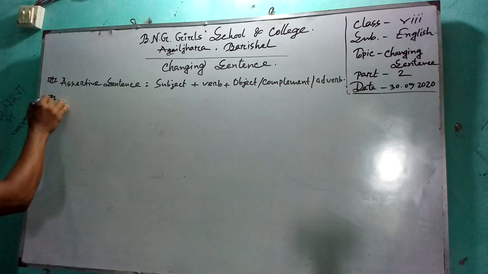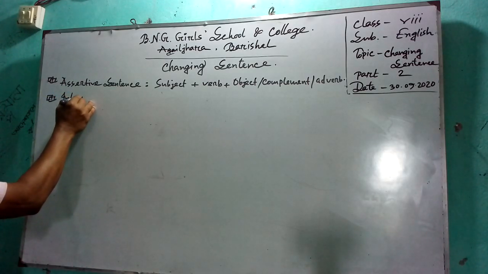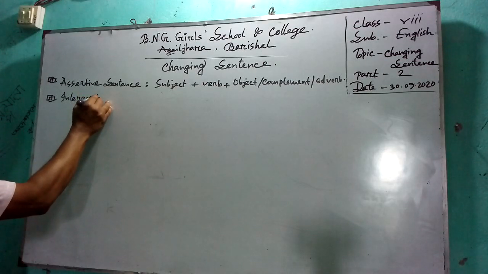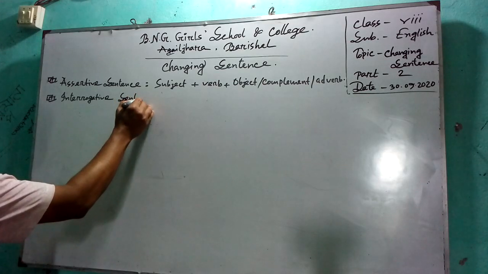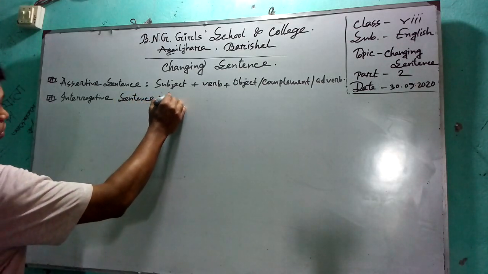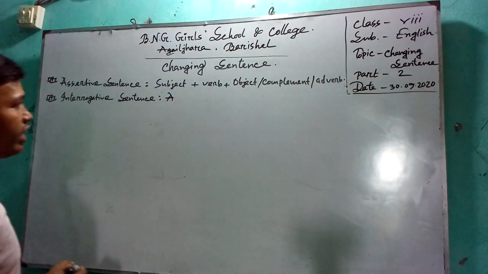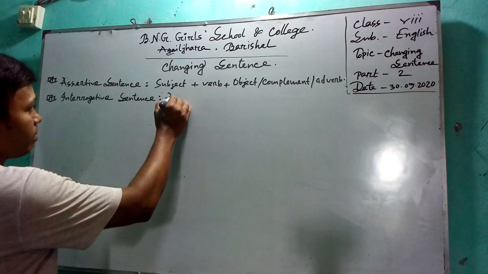Interrogative sentence. At the beginning of this sentence you have to use an auxiliary verb.